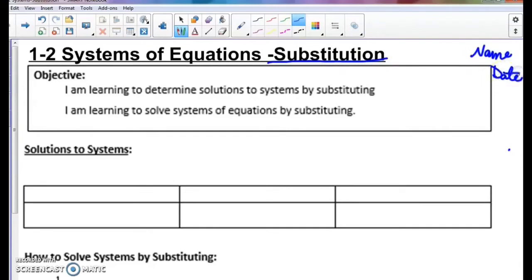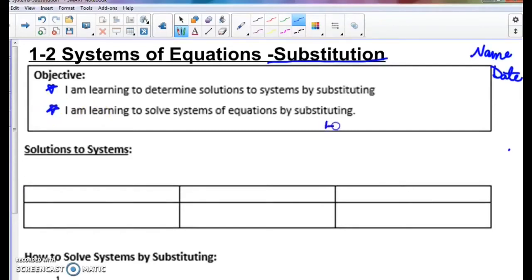And then below our title, we'll start with our learning targets. And just to remind you, you can push pause anytime you need more time to write something down, and then push play when you're ready. So our first learning target is that I am learning to determine solutions to systems by substituting, and I am learning to solve systems of equations by substituting.